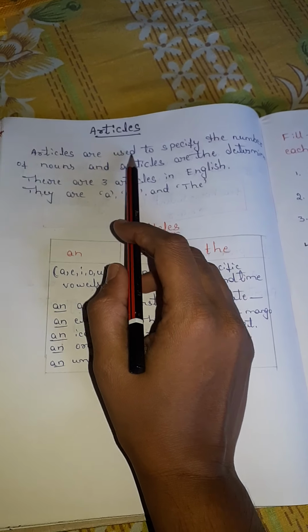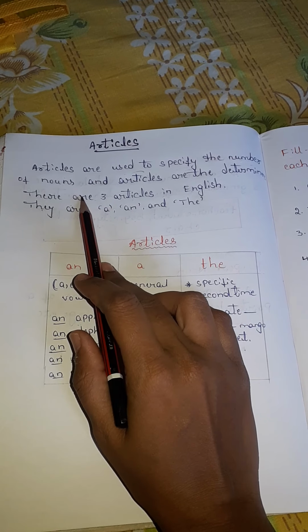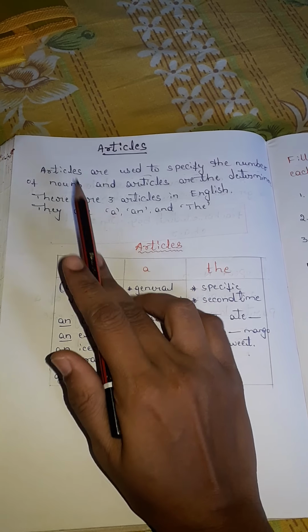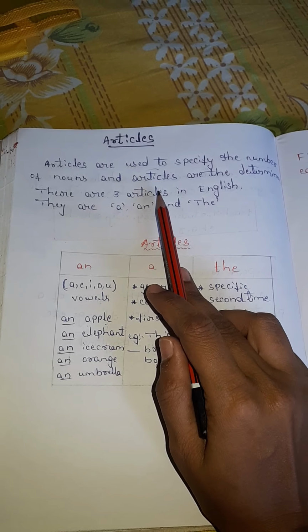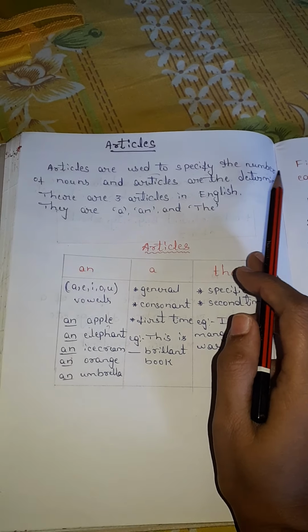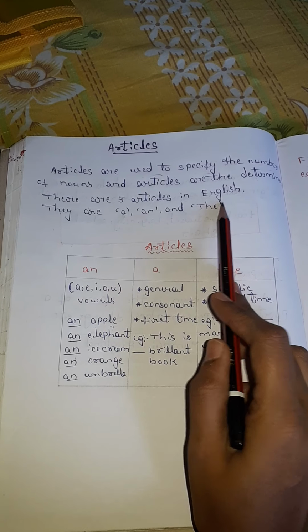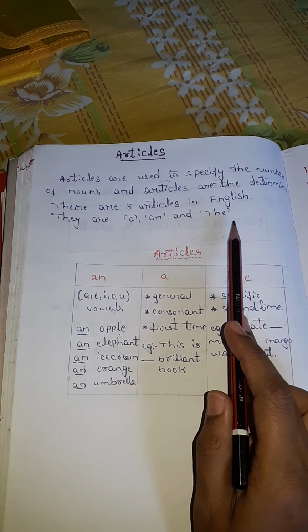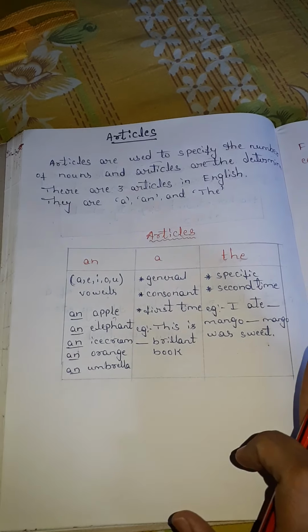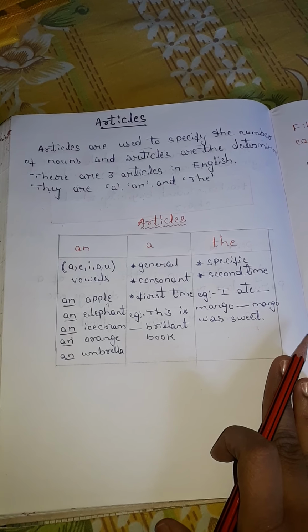Articles are used to specify the number of nouns. So articles are used to specify the number of nouns in a sentence, and articles are determiners. There are three articles in English. They are a, an, and the. Now let us know about the articles in detail.